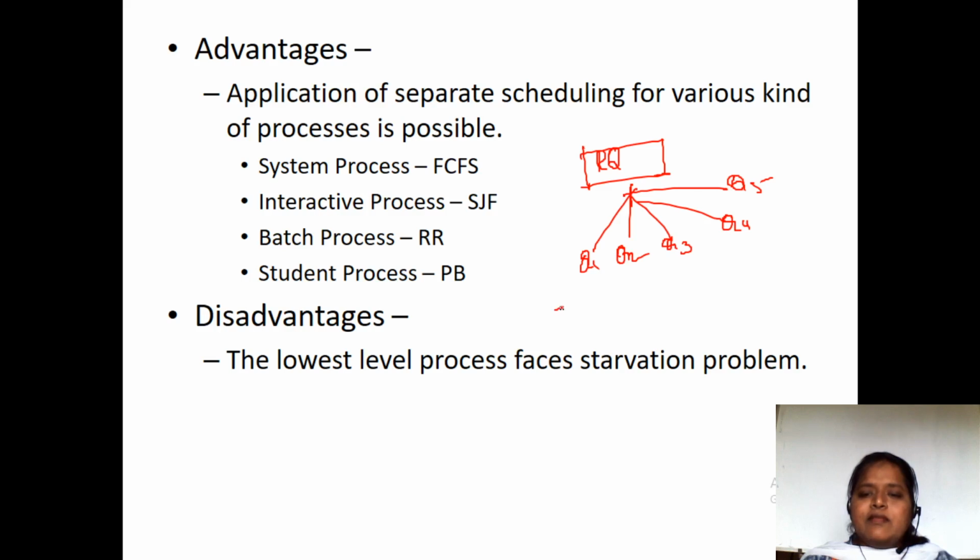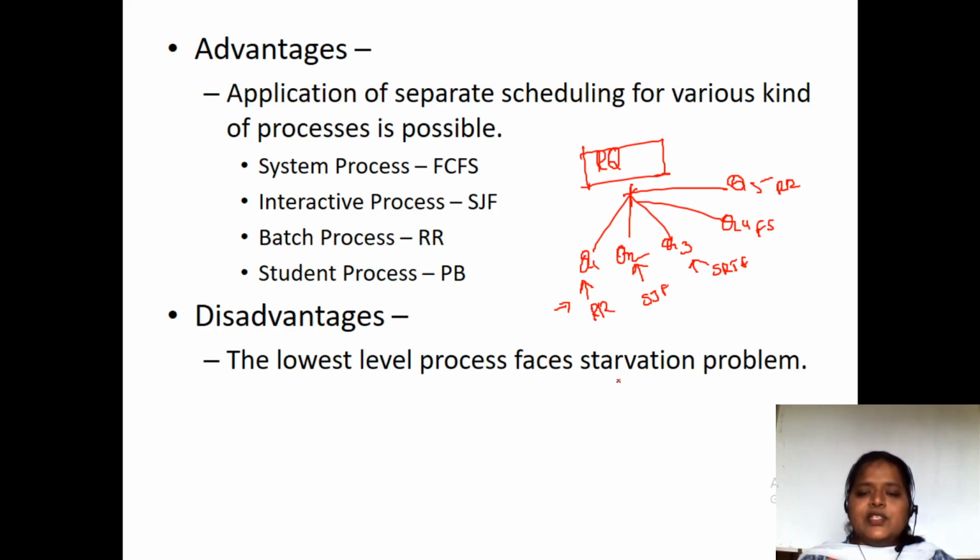Another main advantage is that each queue can follow its own scheduling algorithm. It can follow round robin, SJF, SRTF, FCFS. So that is the major advantage of multi-level queue scheduling.